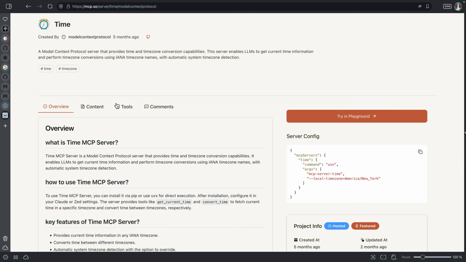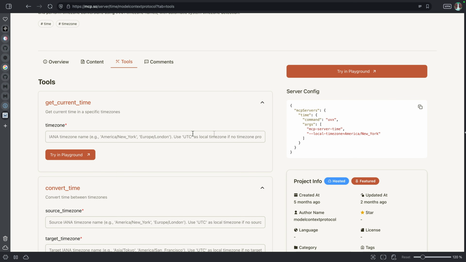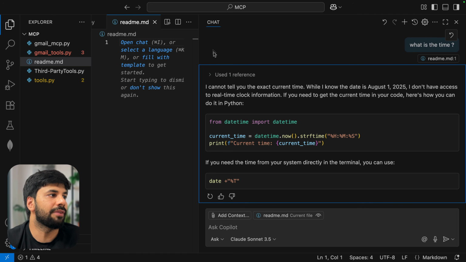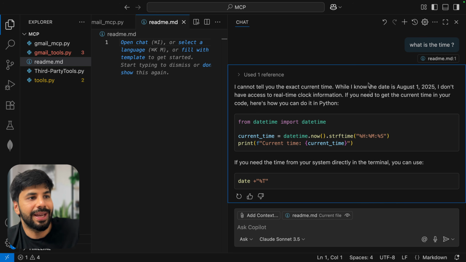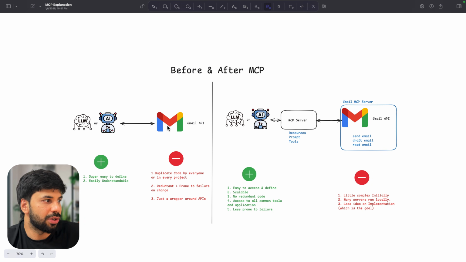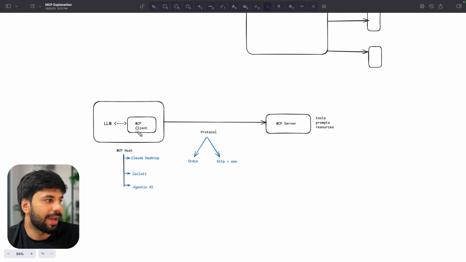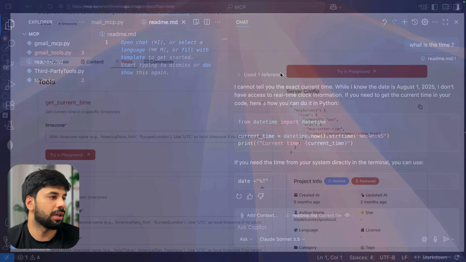If you go on tools, let's see the tools. Get current time, convert time. So it has the same things, right? Now, the next question arises, how can I add the same? Since our VS Code has an MCP client, and this Copilot LLM, if you remember, this is what I showed you, the LLM and MCP client are known as the MCP host. To add a particular MCP server, everyone, there are multiple ways.